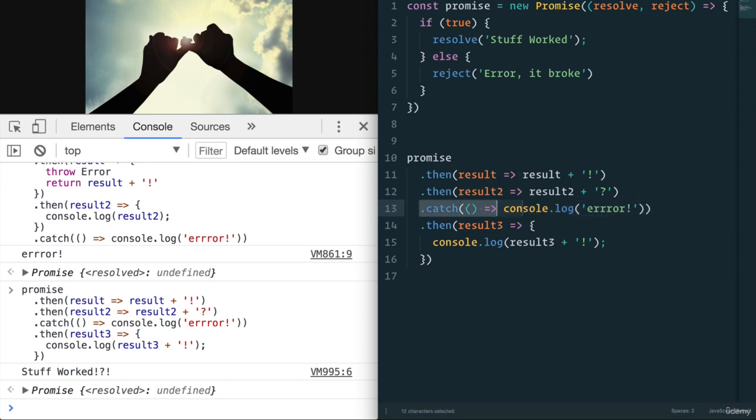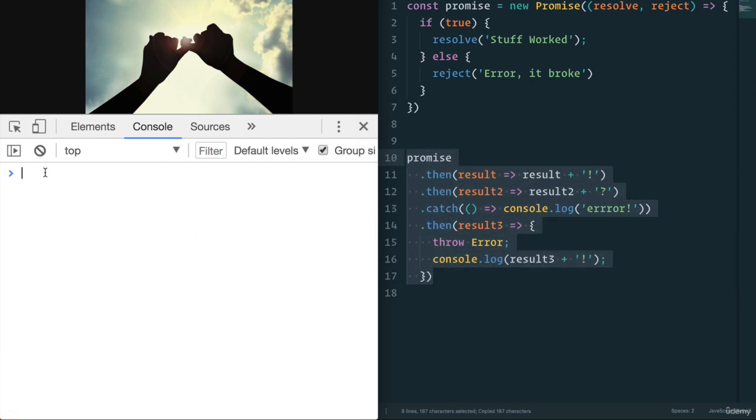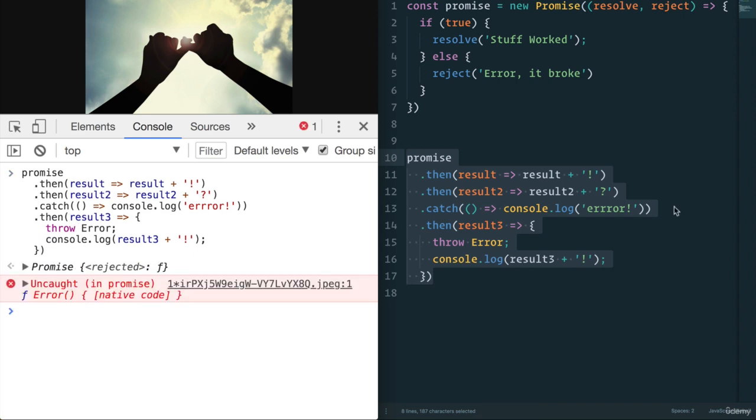But because I placed it before this, if this fails, I get an error within our console because it did throw an error, but the catch statement never runs. So where you put the catch statement, it's going to check and run if anything before it fails.